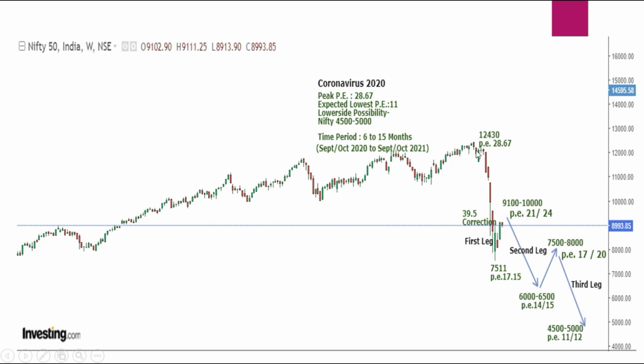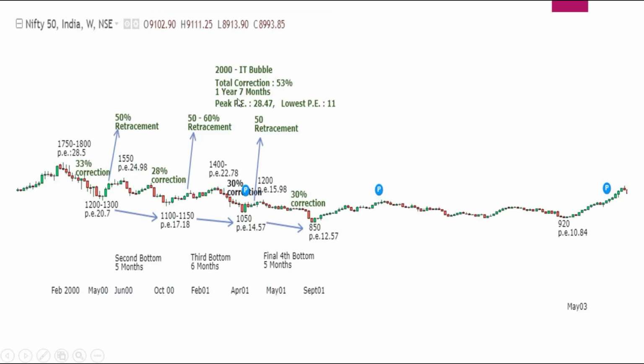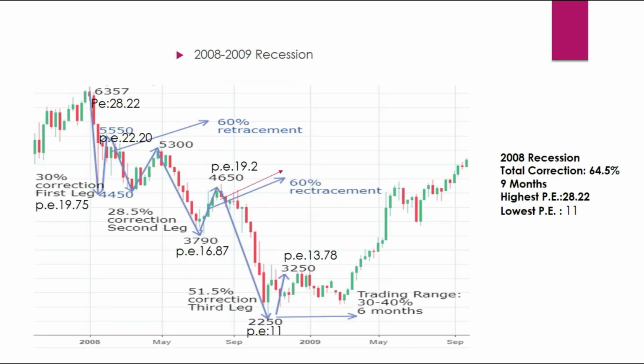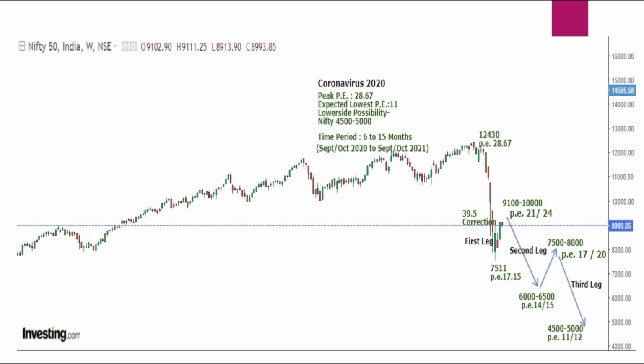So this is one good finding that we could see. Even if you go before the IT bubble, there were corrections in 1992 because of Harshad Mehta, right? So those again give us a clue that every 8 to 10 years or maybe 11 years, when the PE ratio touches around 28, everyone has to be cautious with their portfolio.